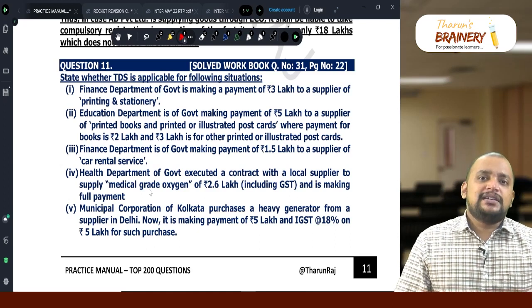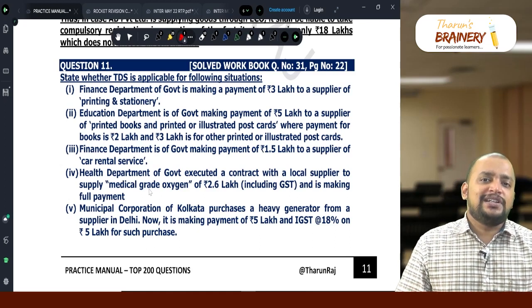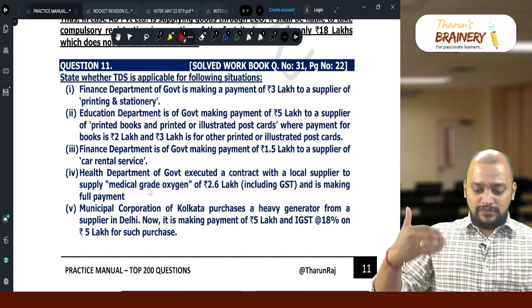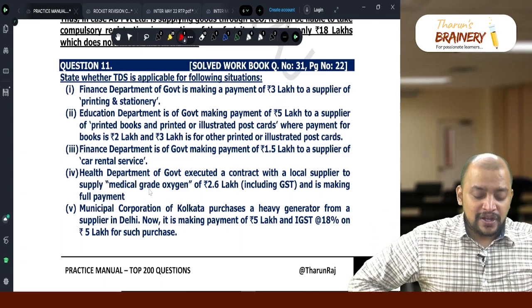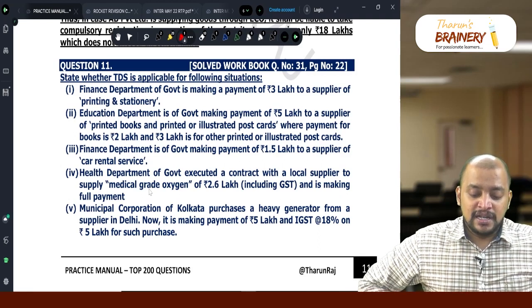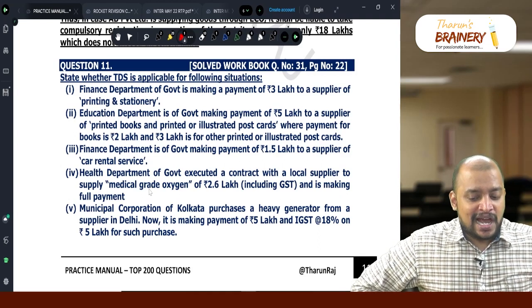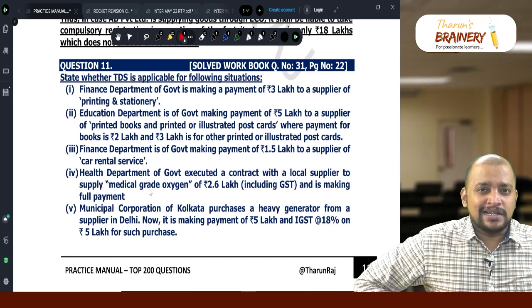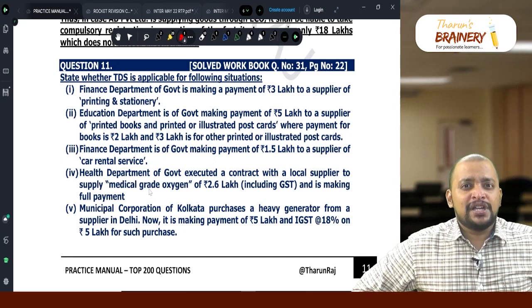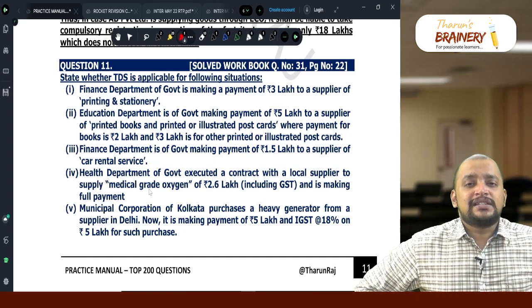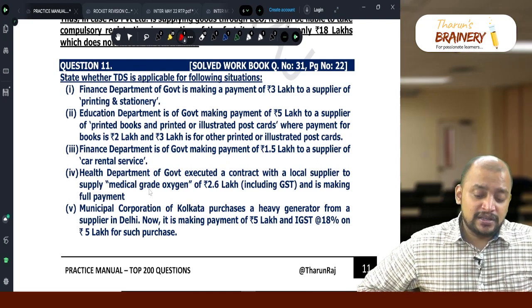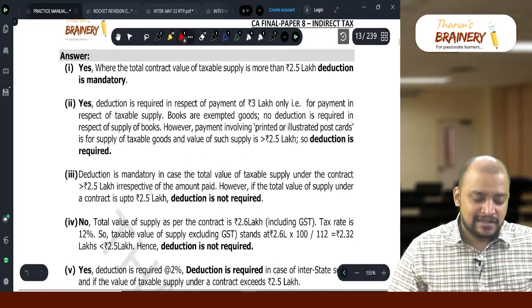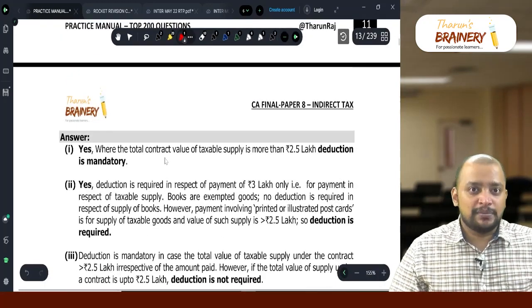And next, there are some more restrictions also in TDS. As and when we read this, we will try to understand. Number one, Finance Department of Government is making a payment of 3 lakhs to a supplier of printing and stationery. Contract value more than 2,50,000 and supply of goods to the notified recipient. Therefore, TDS is applicable in this case.